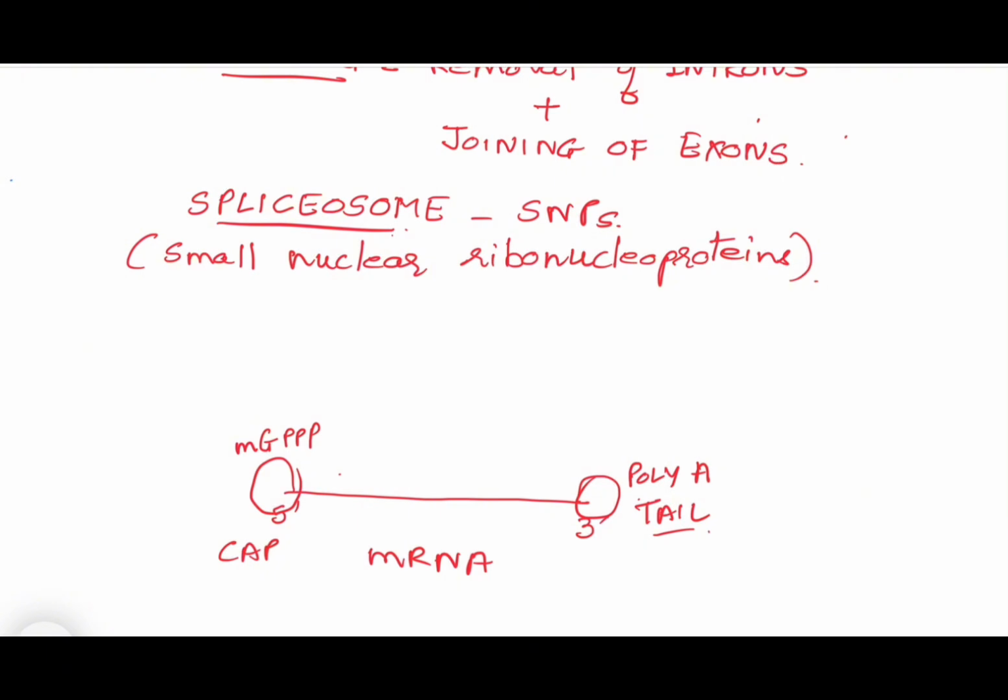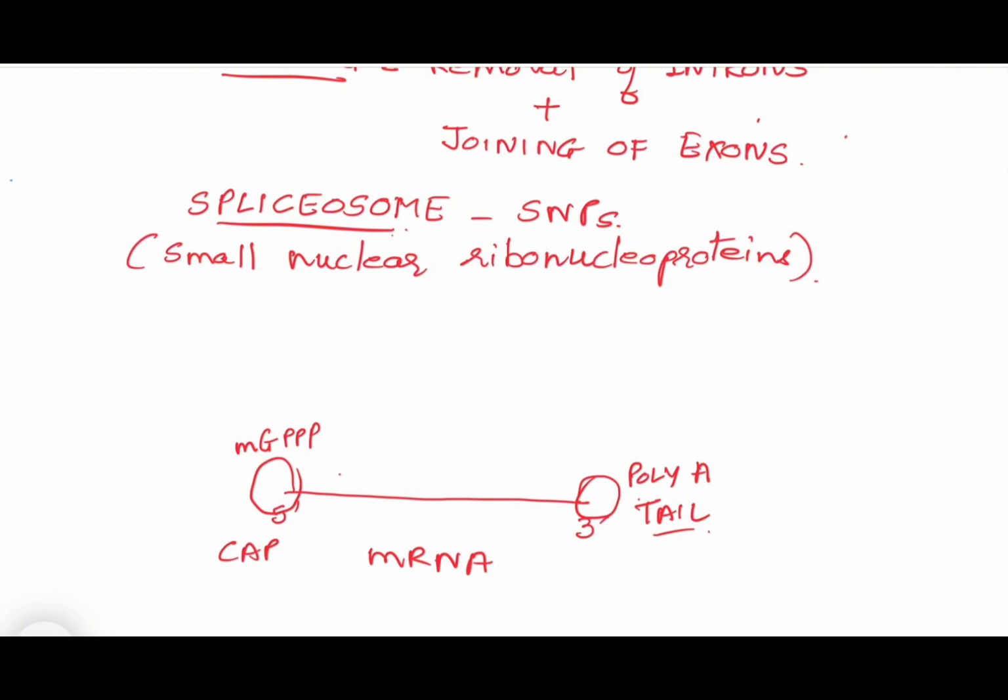Only exons are present in it; introns are all removed. So, this is finally a processed hnRNA. Now, this is a messenger RNA because finally it is processed. We will not call it hnRNA. This messenger RNA is now ready to leave the nucleus, go into the cytoplasm and start translation.